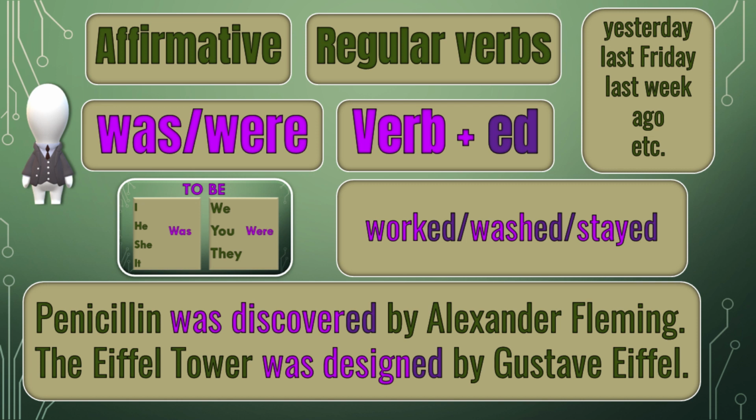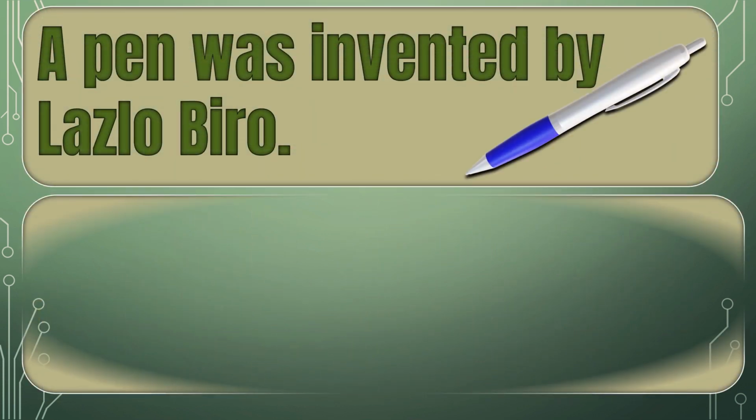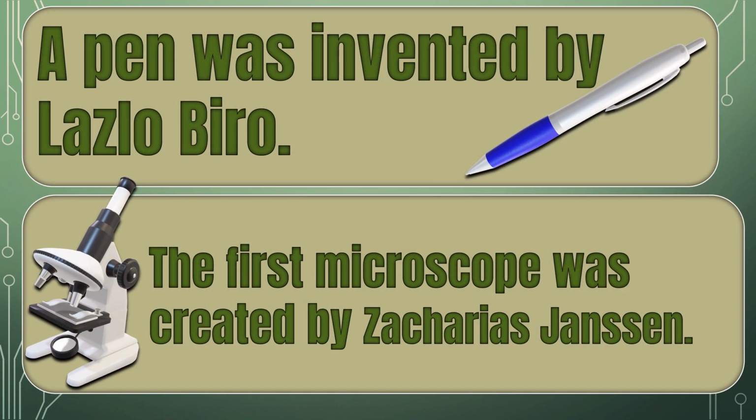Penicillin was discovered by Alexander Fleming. The Eiffel Tower was designed by Gustav Eiffel. A pen was invented by Laszlo Biro. The first microscope was created by Zacharias Janssen.